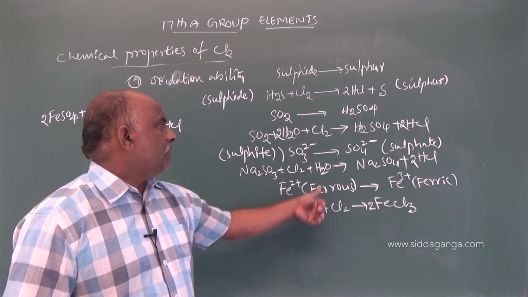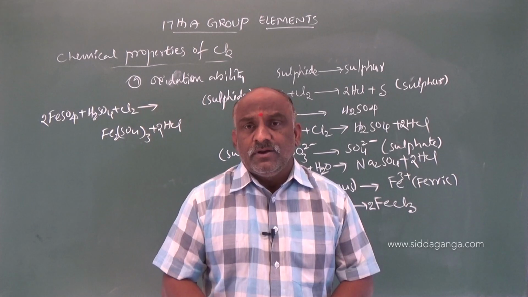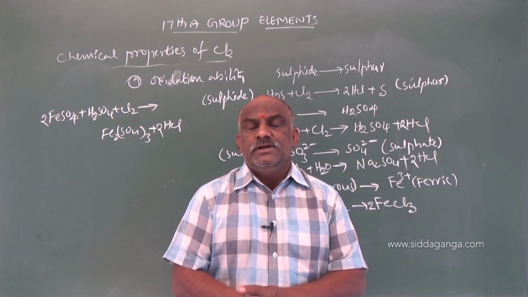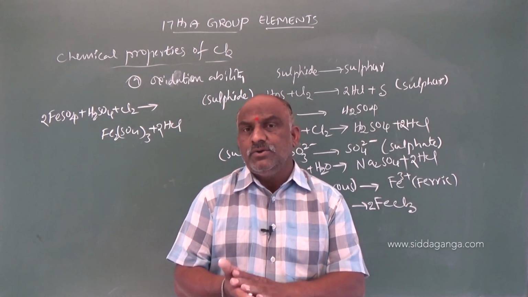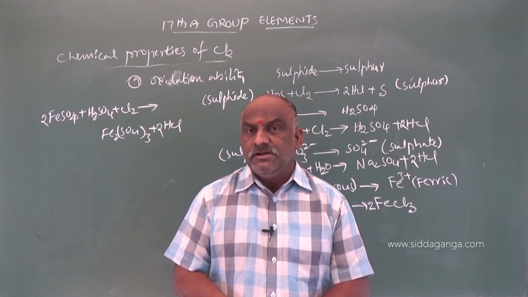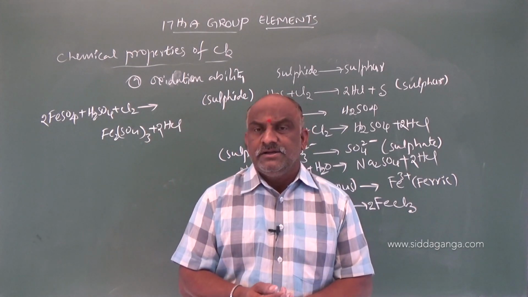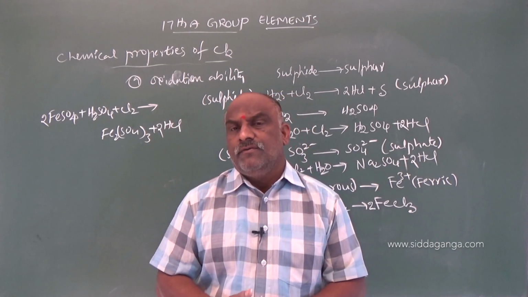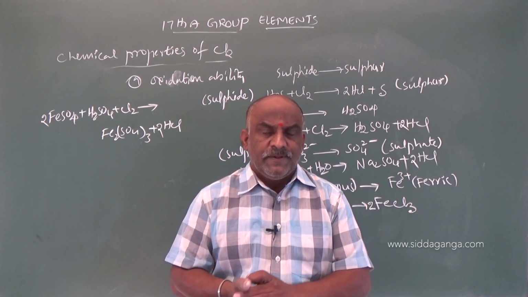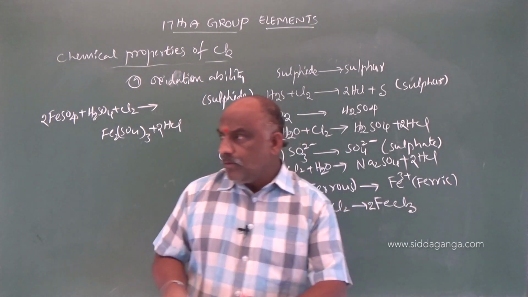H2O plus Cl2 is called moist chlorine, and chlorine itself also acts as a good oxidant. So, all halogens are good oxidants, and these are the general oxidation reactions. The oxidation ability of chlorine: ferrous salts to ferric salts, sulfides to sulfates, bromides (Br minus) to bromine.